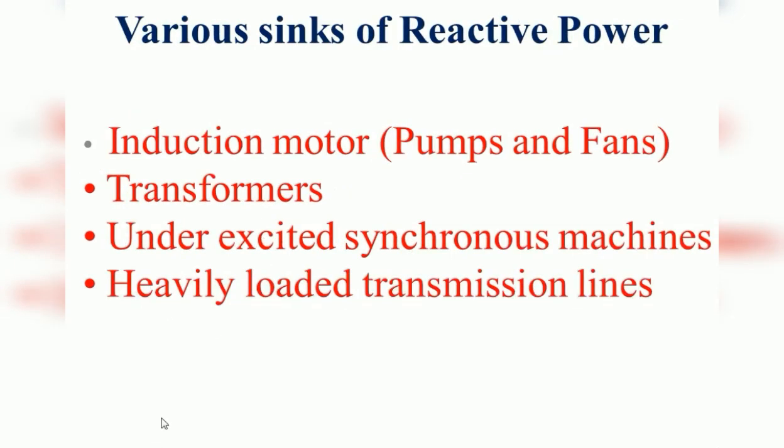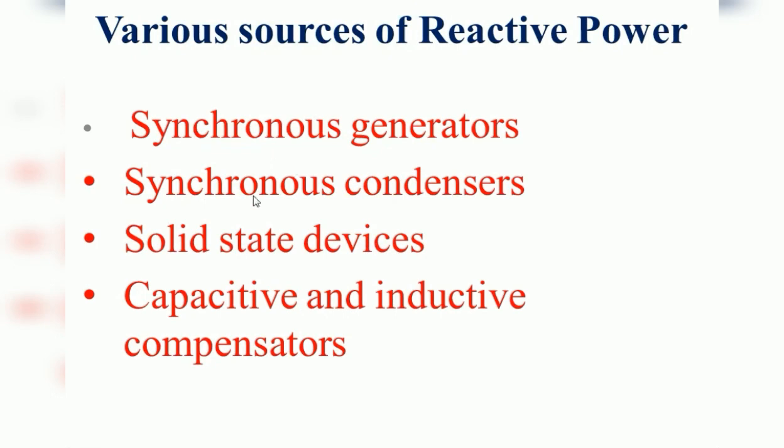So these are all the loads creating more reactive power. These are the problem, right? They create the problem because of increasing the reactive power in the particular power system. And the solution is nothing but to avoid or to compensate the reactive power produced by these loads. These are all the compensating devices added into the power system, so that the reactive power is reduced and it will increase the efficiency of the system.